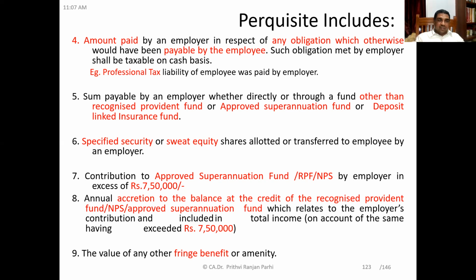Point 8. Any accretion to the balance at the credit of a recognized provident fund, national pension fund, or approved superannuation fund, which relates to the employer's contribution and is included in total income on account of the same having exceeded 7,50,000 rupees.